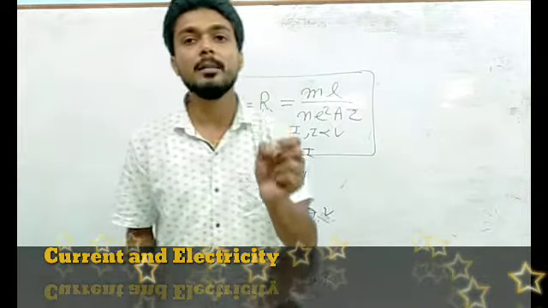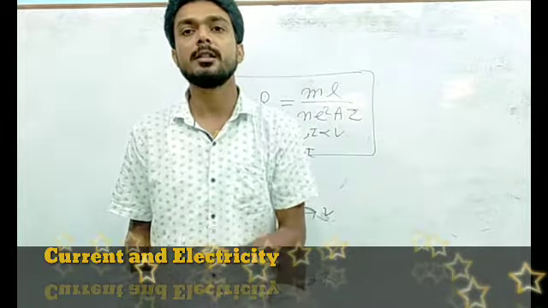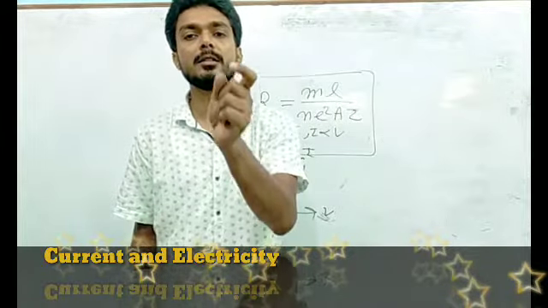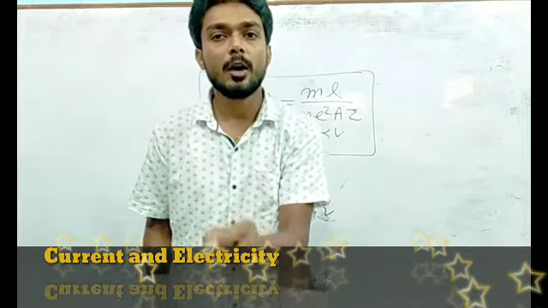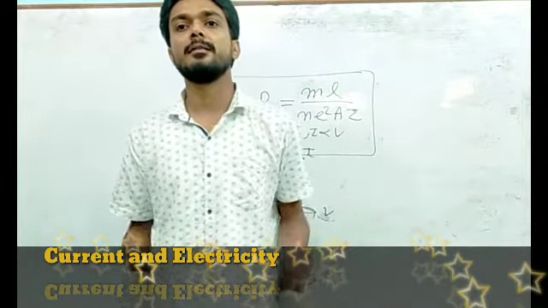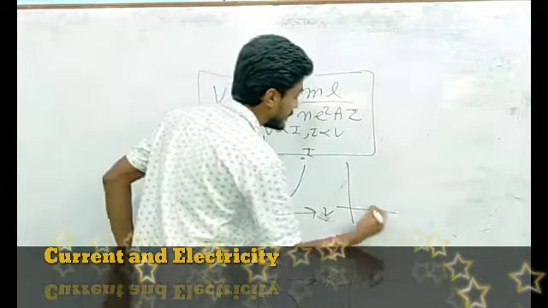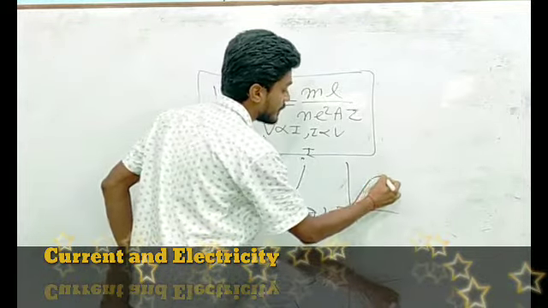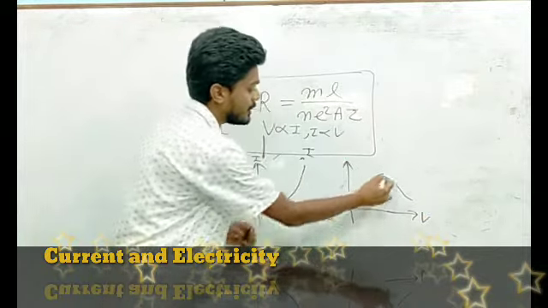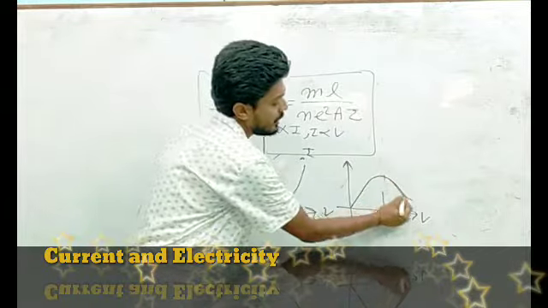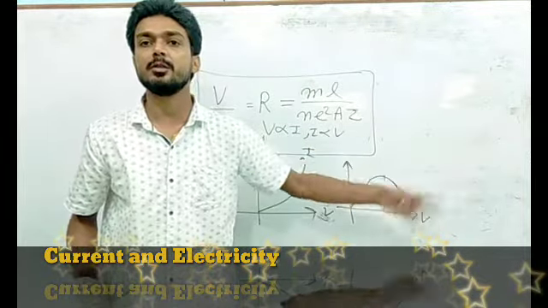Students, there are some special cases, just like the thyristor. It is a semiconductor device, and in a thyristor you will observe a very different phenomenon. With increase in voltage, after some time the current starts to decrease.